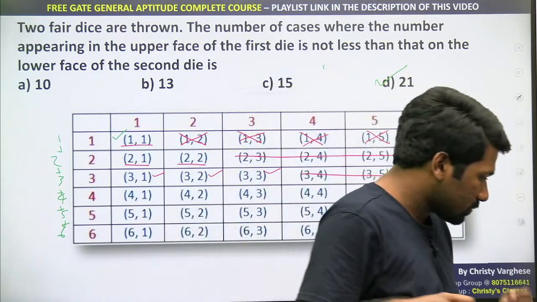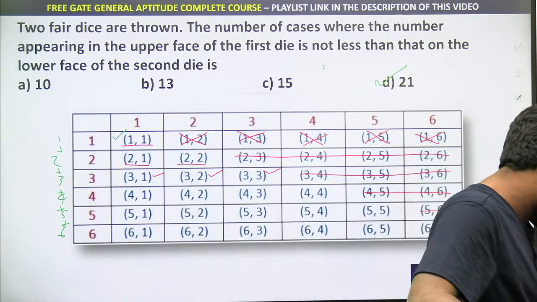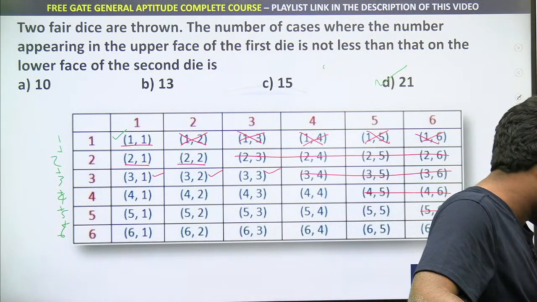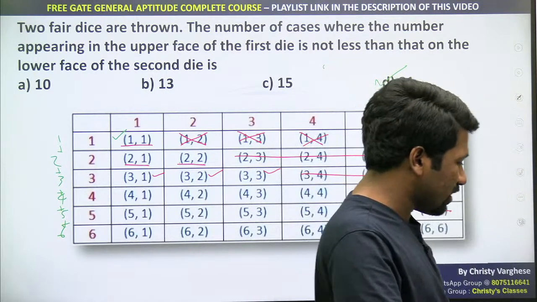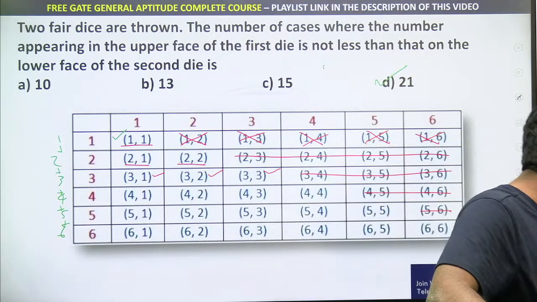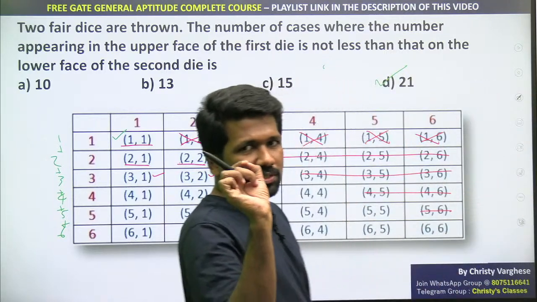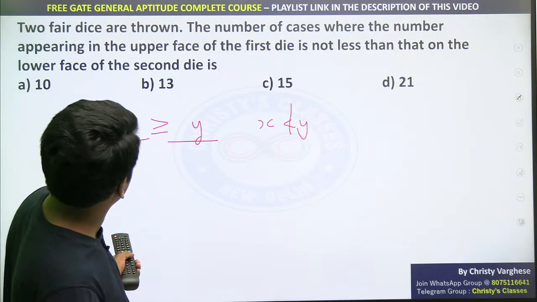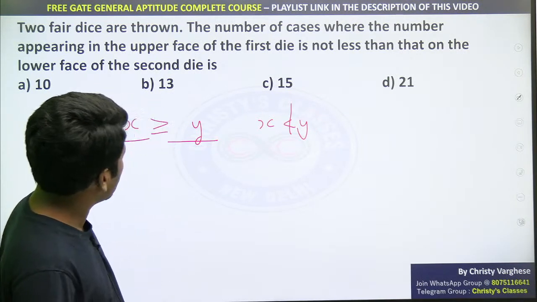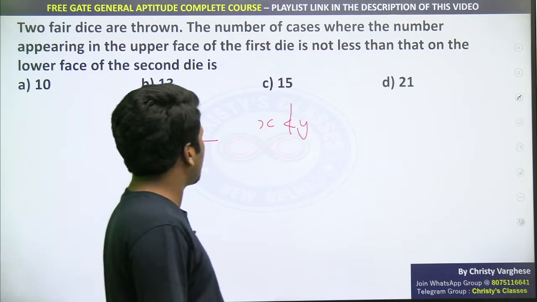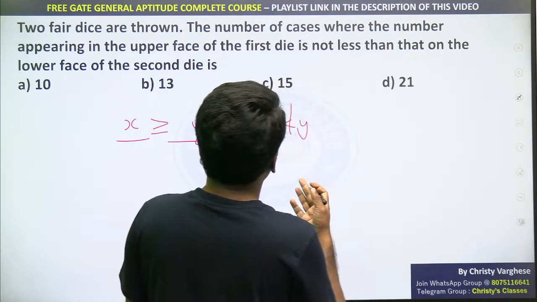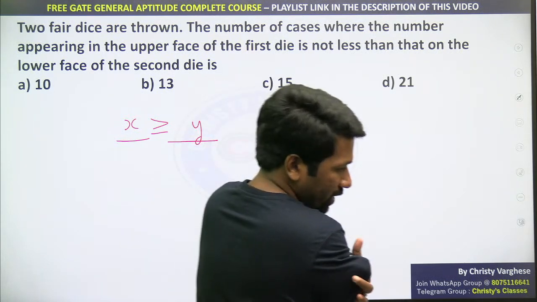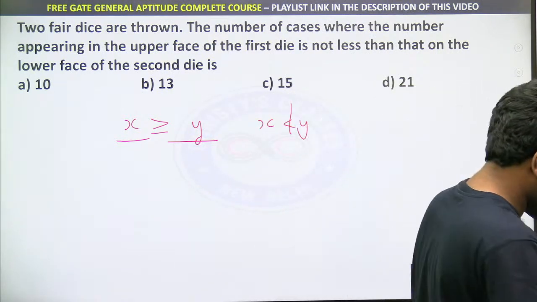Did you all understand? All of you clear or not? Okay, Swati, yes. Equal also, that is the trick they have used. These were the only few tricky questions where if you miss one word, you will get a wrong answer for sure. And that answer was present also, I guess. If you don't include equal, you will get 15, and that is there in the options.